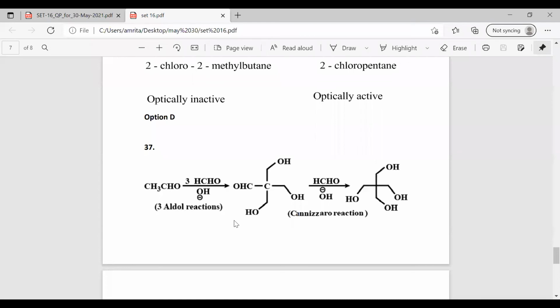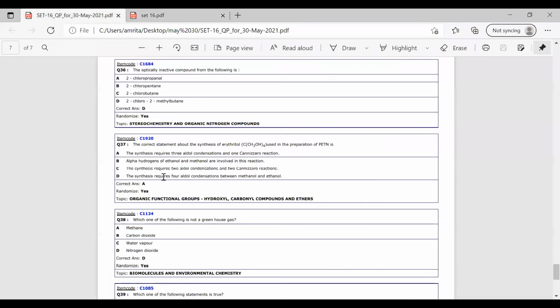And after that, the Cannizzaro reaction occurs. The hydroxymethyl propanol that is formed gets reacted with formaldehyde and we can have the erythritol. So this occurs in the Cannizzaro reaction. For answering these chemistry questions, you need to have an idea about the structure and how these reactions are occurring. So for question 37, the correct option is option A.